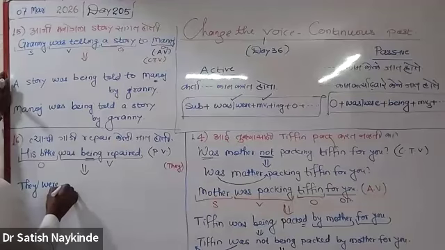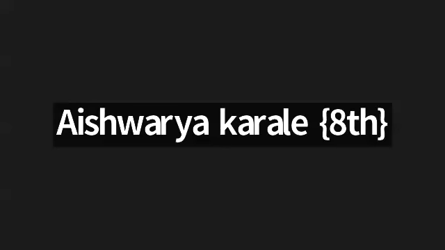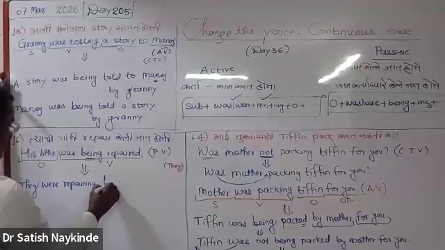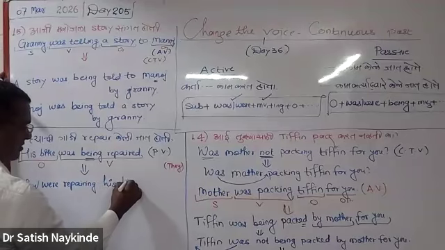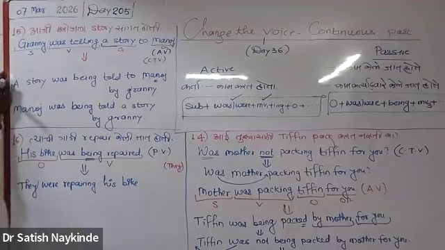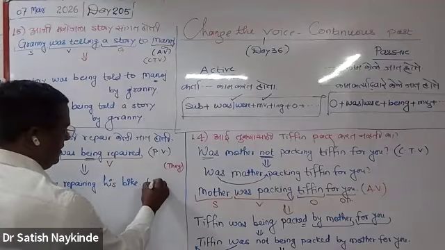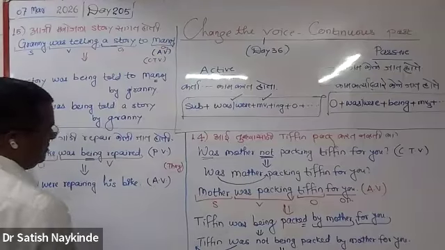They were repairing his bike. Yes, main verb, repairing. That's it. They were repairing his bike. This is your expected active voice.